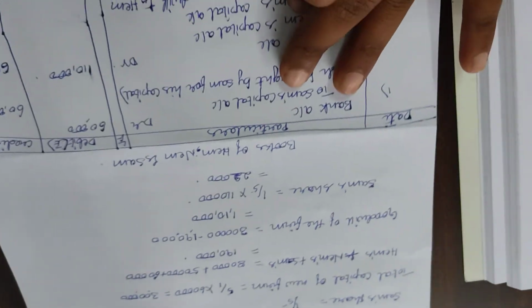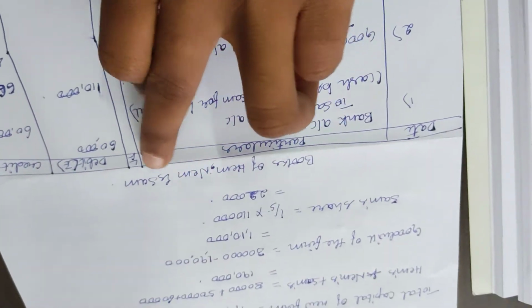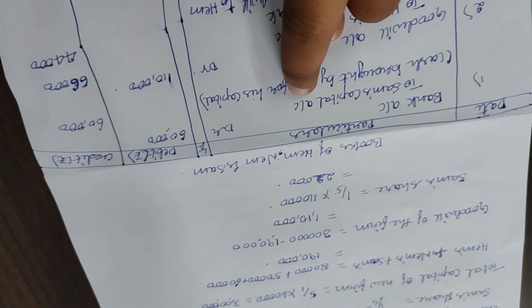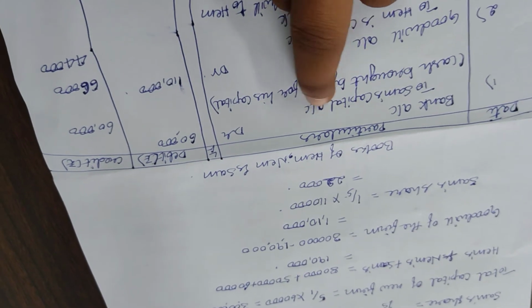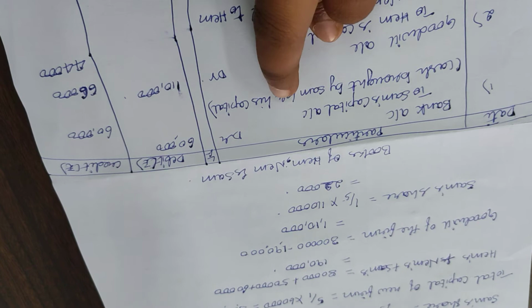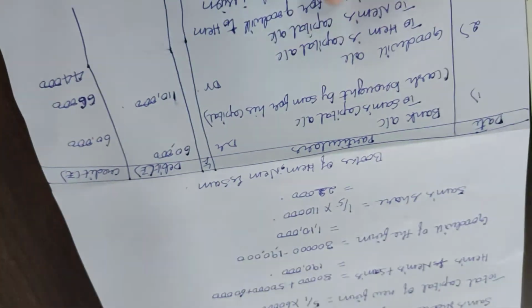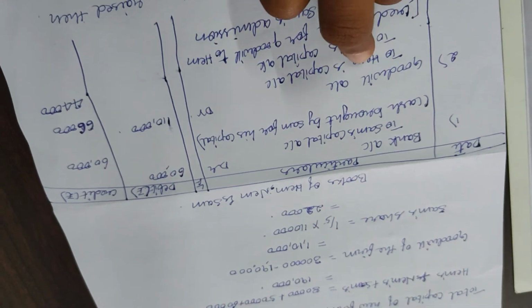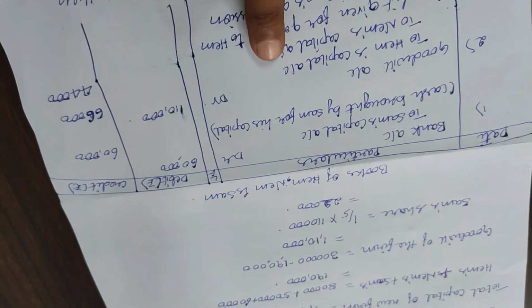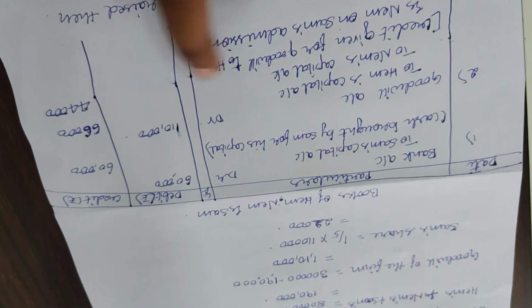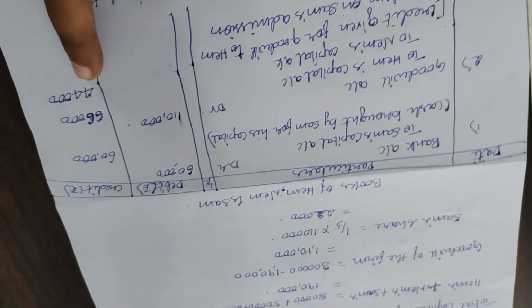Now let us pass the journal entries in the books of M, N and Sam. Bank account debit to Sam's capital account, wherein Sam brought in the capital to the firm, that is 60,000. Next, goodwill. Goodwill of the firm is 1,10,000. M's capital account and N's capital account we have to credit: 66,000 and 44,000.